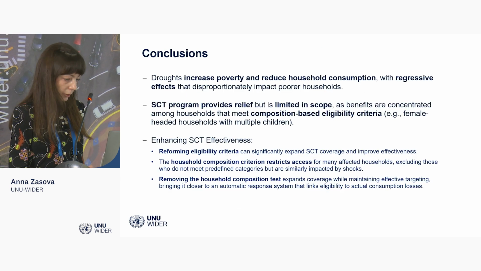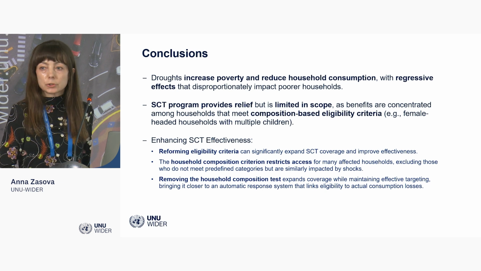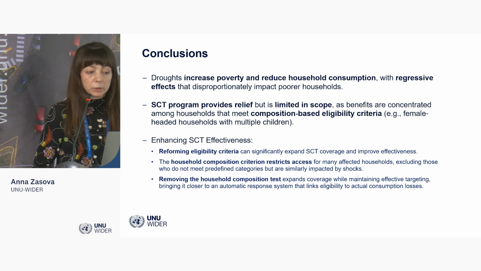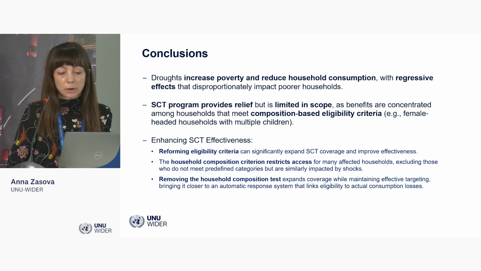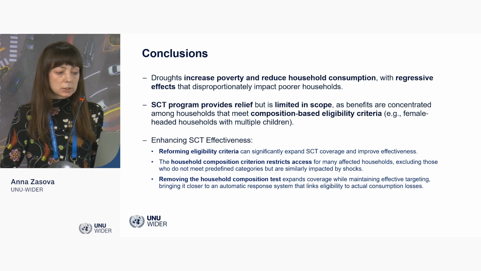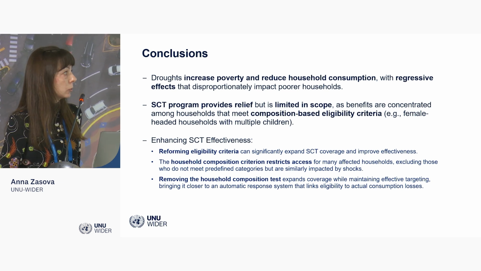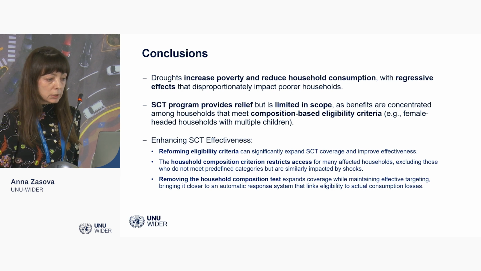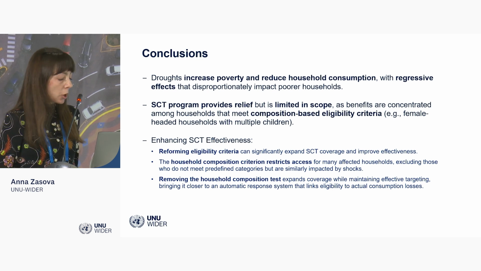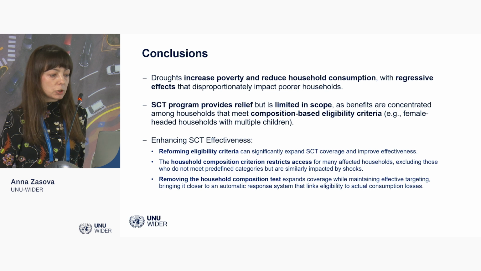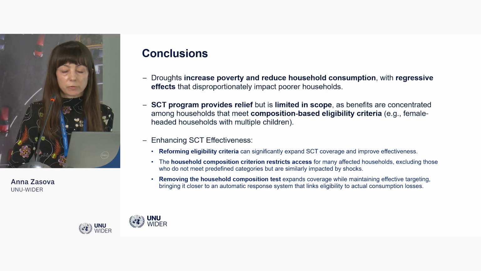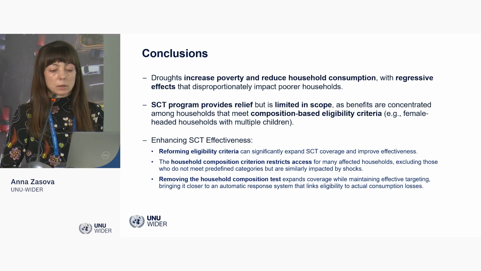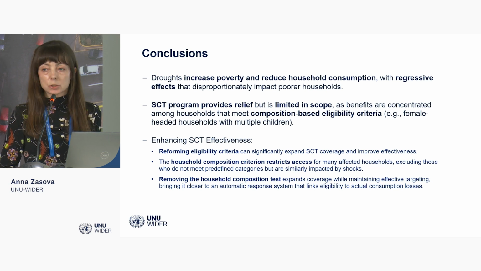And so here come the conclusions. First, we show that droughts have regressive effects on households. Poor households are disproportionately affected. We show that under the current policy rules, social cash transfer provides relief, but it is somewhat limited in scope.